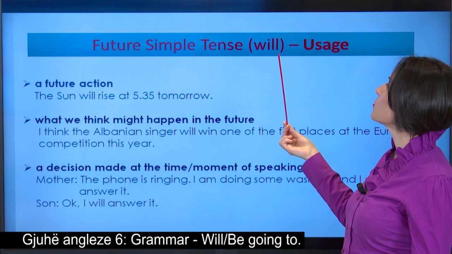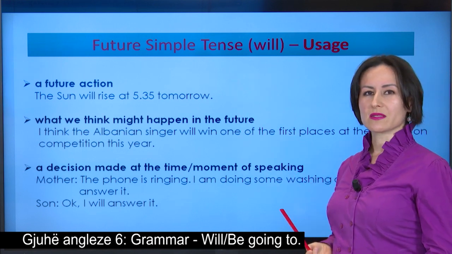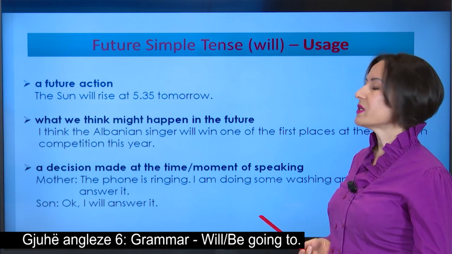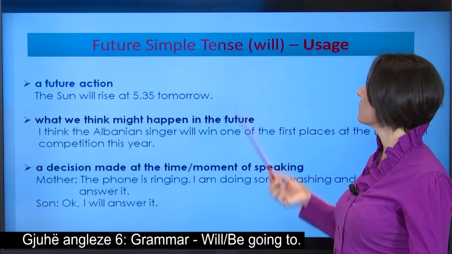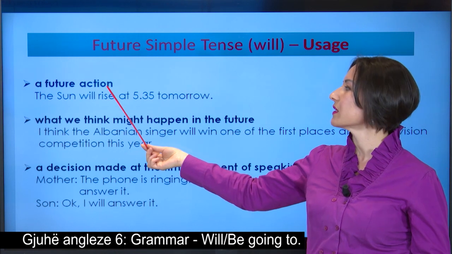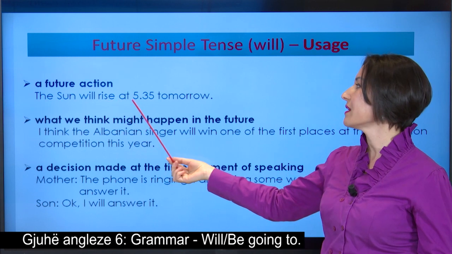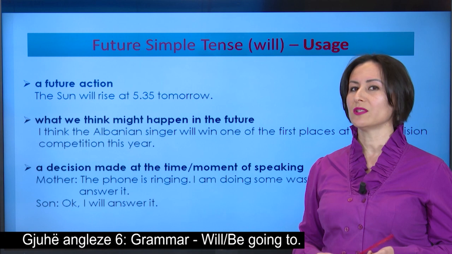How do we use will in the future simple tense? Let us have a close look at its usage on different occasions. Will is used to refer to a future action. For example, the sun will rise at 5:35 tomorrow. It's a well-known fact.